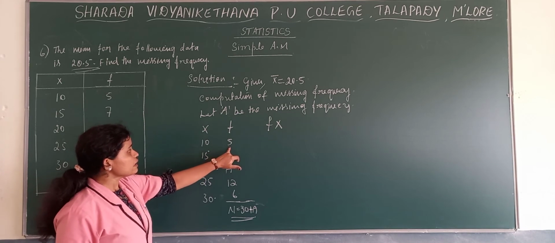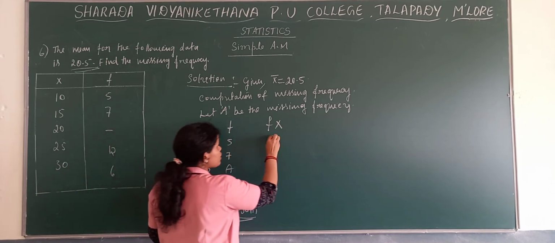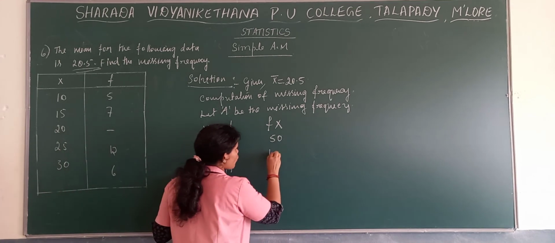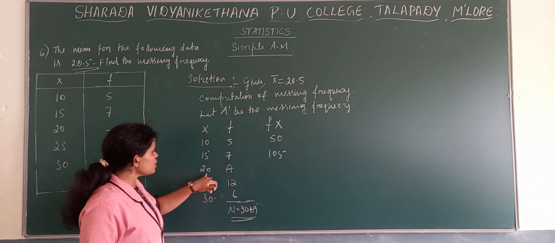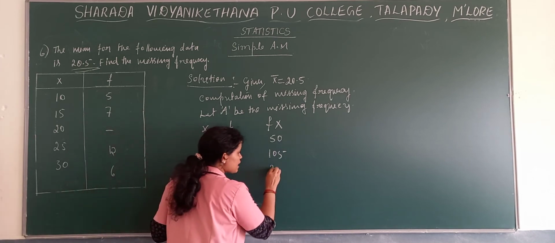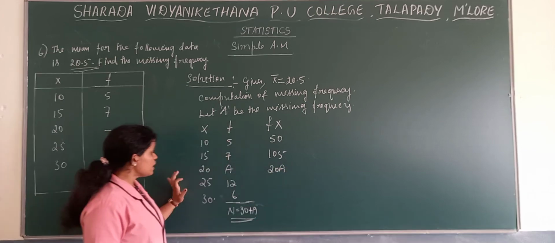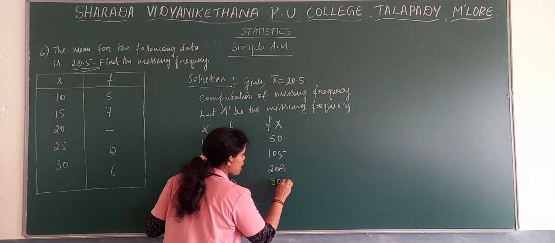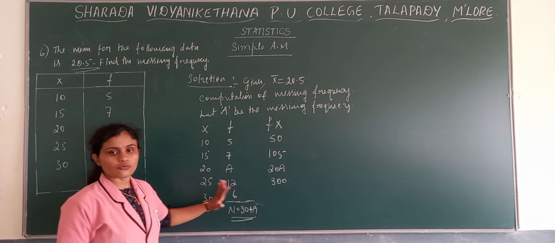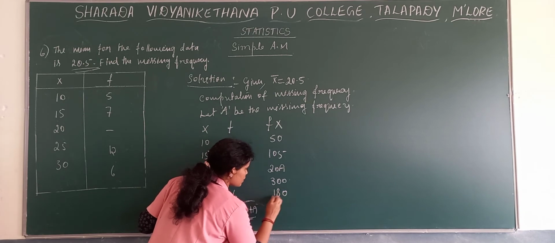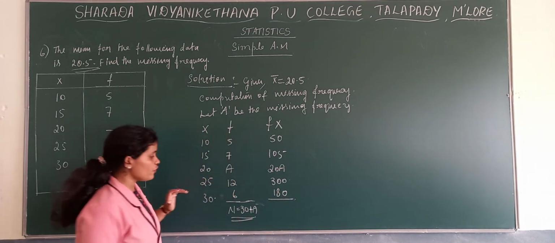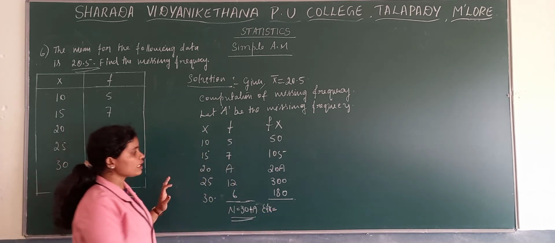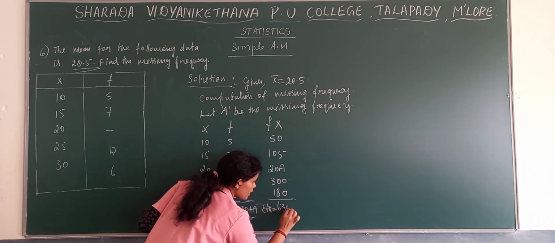Now find the fx. 10 into 5 is 50, 15 into 7 is 105, and the third one, 20 into A, is 20A. Then 25 into 12 is 300, and 30 into 6 is 180. Now the total, sigma fx, is 635 plus 20A.